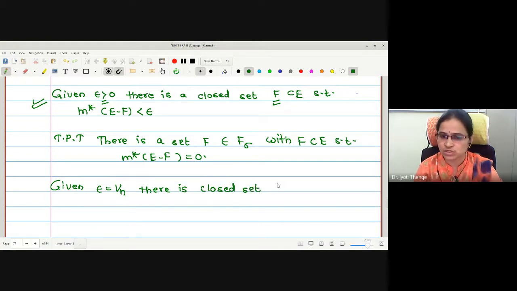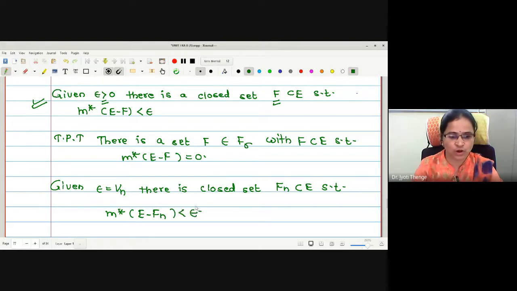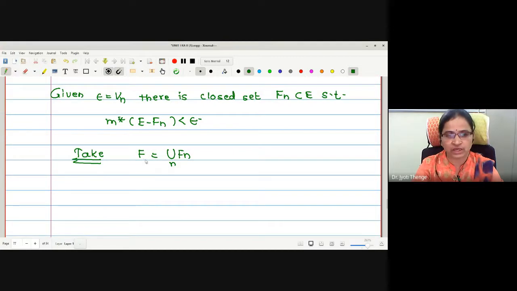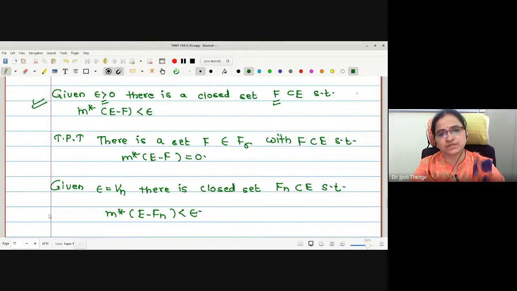There is a closed set Fn contained in E such that the outer measure of E minus Fn is less than epsilon. Now the next job: we were going to take F to be the countable union of all the subsets Fn. As it is a countable union of closed sets, it belongs to F sigma. Therefore, here we have proved F to be a member of F sigma.